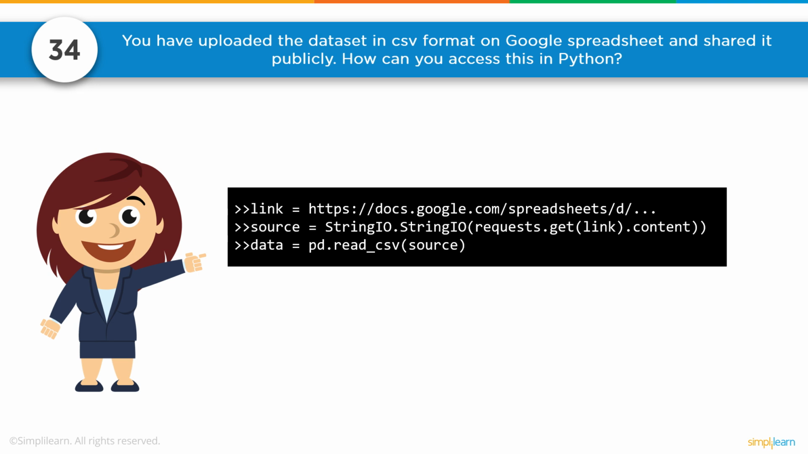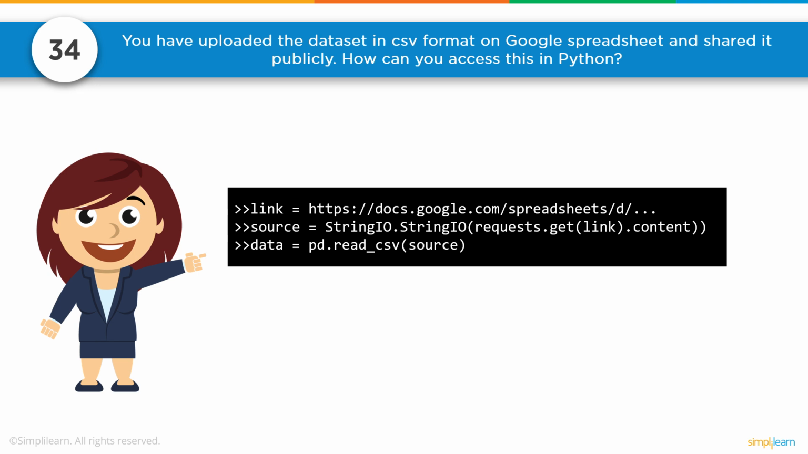Number 34. You have uploaded the dataset in CSV format on Google Spreadsheet and shared it publicly. How can you access this in Python? What's important here is to know that we can read stuff with pandas. We don't show it here, but you can. There's actually a number of ways to do this. What's important here is to know a couple things. One, we have our link generated from Google Docs and spreadsheets, and then we can do a StringIO request get link.content. So there's our source. And then finally, we know that pandas can read a CSV.